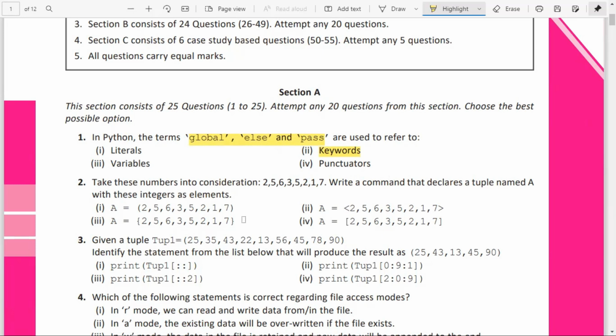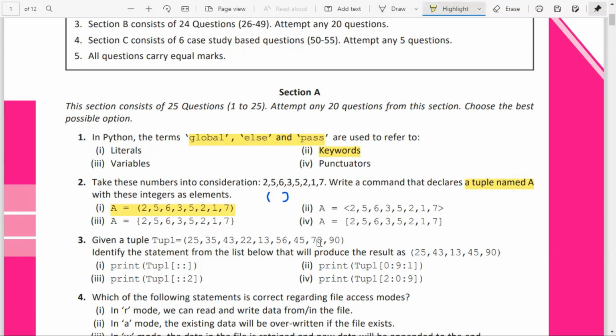Question number 2. Take these numbers into consideration. Write a command that declares a tuple, with these integers as the elements. You know that for a tuple, the bracket will be the normal parenthesis. Option 1 is having that normal parenthesis.